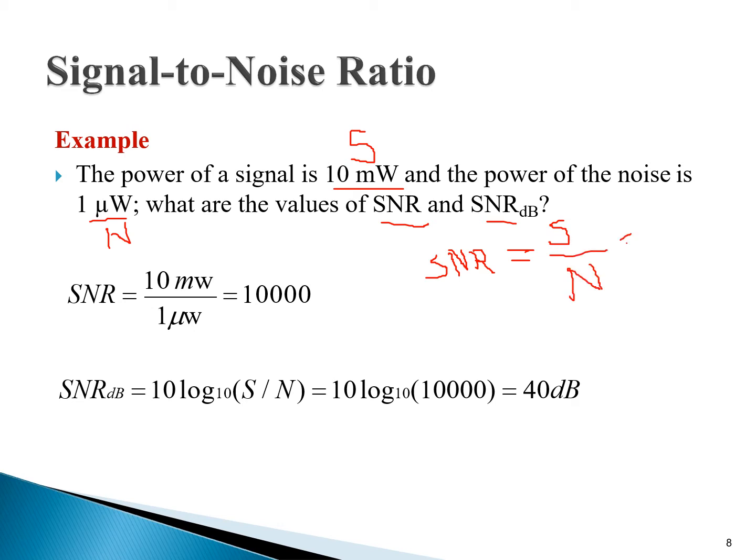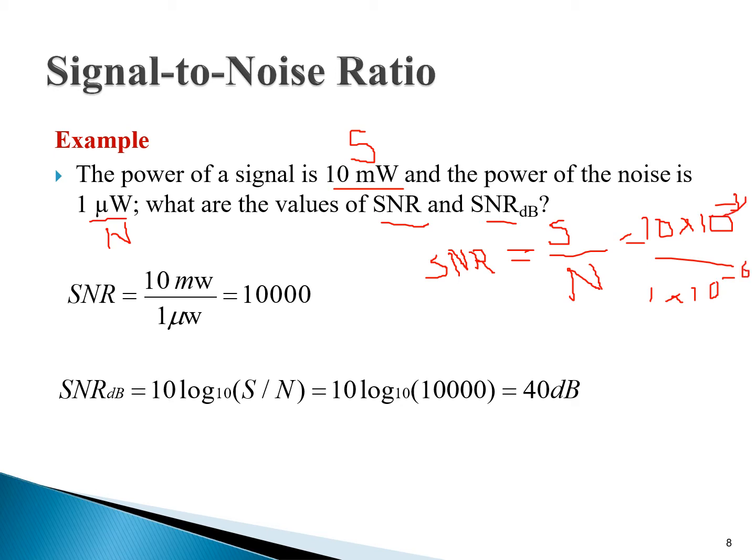What is 10 milliwatt? It is 10 multiplied by 10 raised to power minus 3, divided by 1 multiplied by 10 raised to power minus 6.